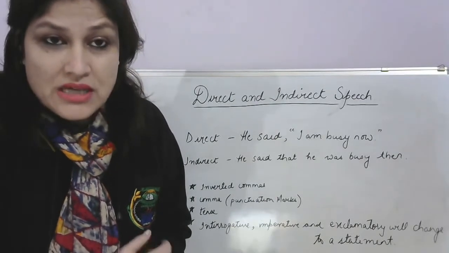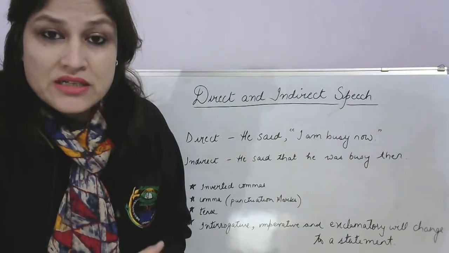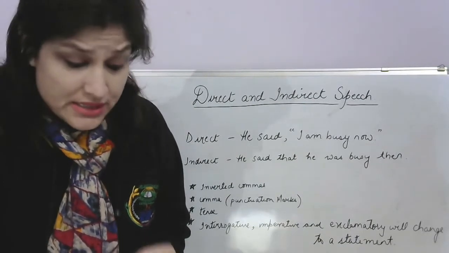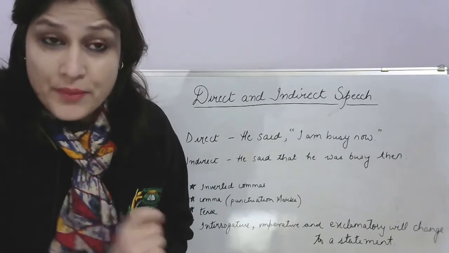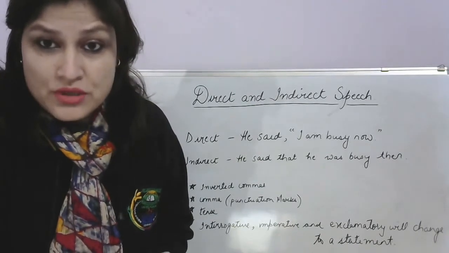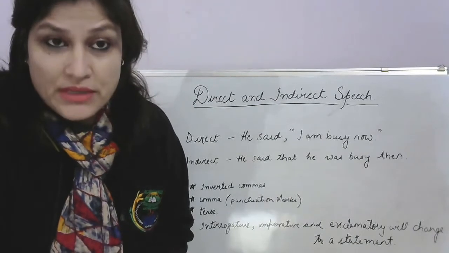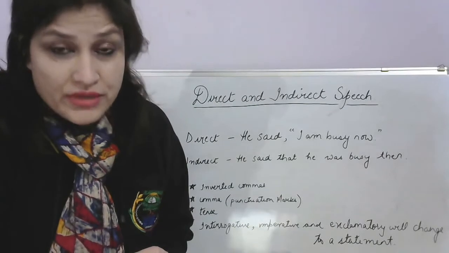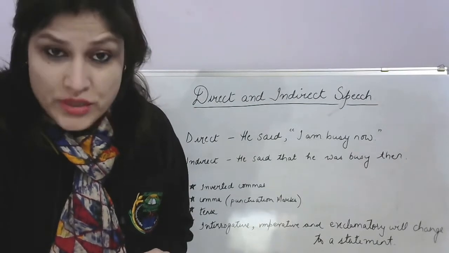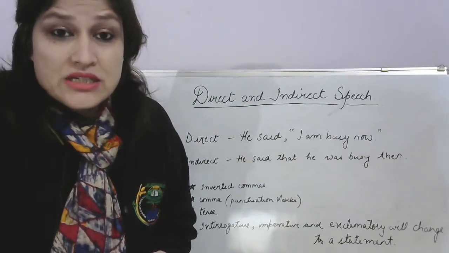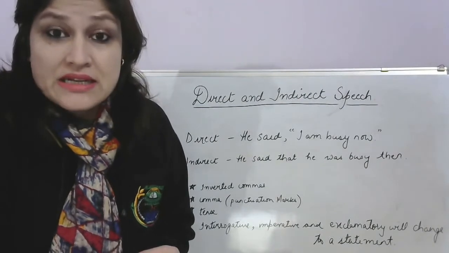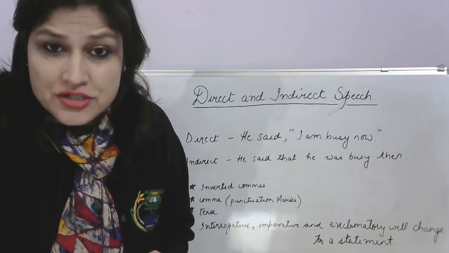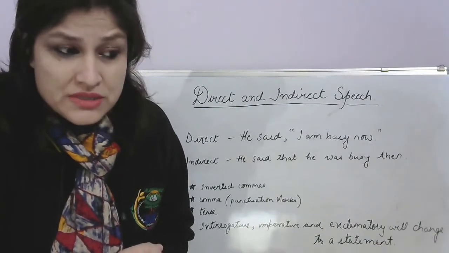See, I have an example here. See the direct: he said, I am busy now. Now you can see that there are punctuation marks, and of course, the way it is written, you can make out that it is the direct speech. Now, the best way to make out whether it's indirect or direct is the punctuation marks, right? Now, see the indirect speech. He said that. Now, when you remove the comma, you will add a conjunction, that. Now, you have to say what he said.